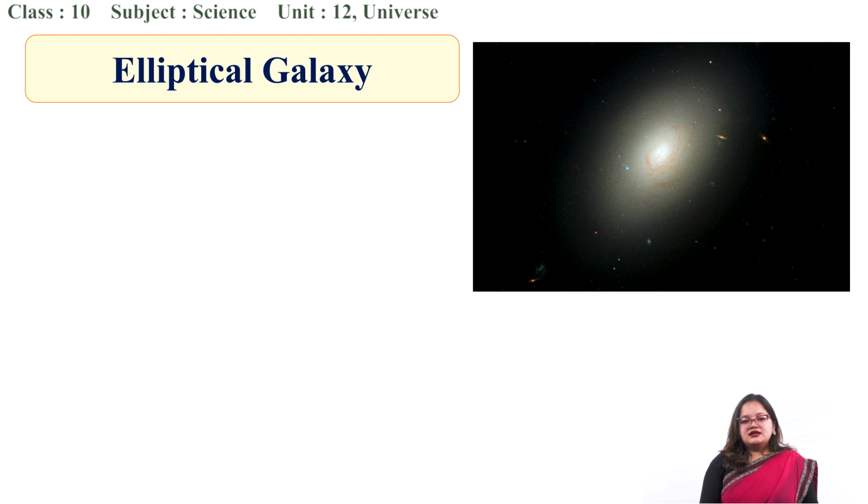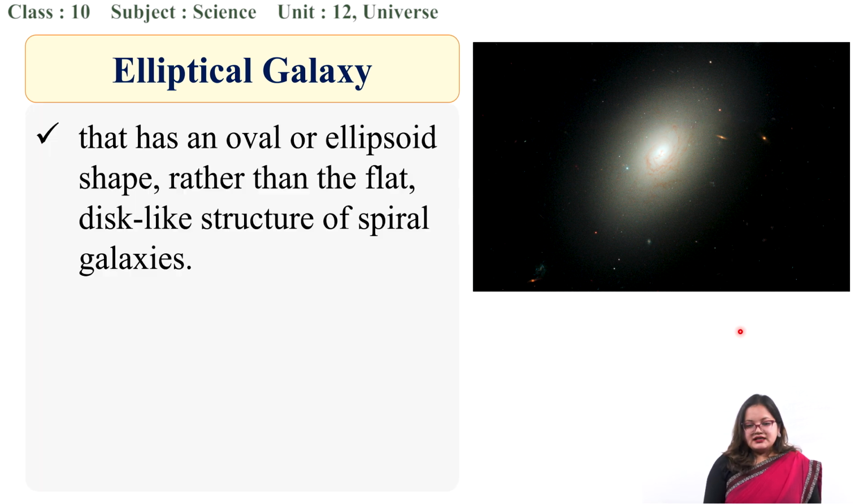Next one is known as the elliptical galaxy. You can see just by looking at the image, it matches its name, right? Because it has an oval or ellipsoid shape. It does not have a disc-like structure, it does not have arms like a spiral galaxy, but instead it has an ellipse or oval shape.